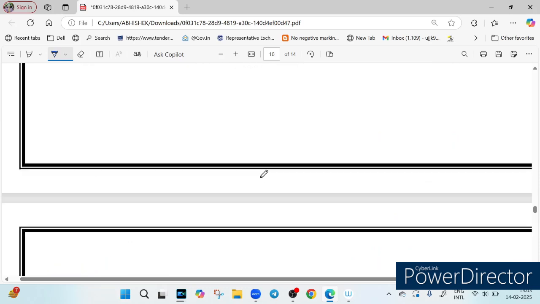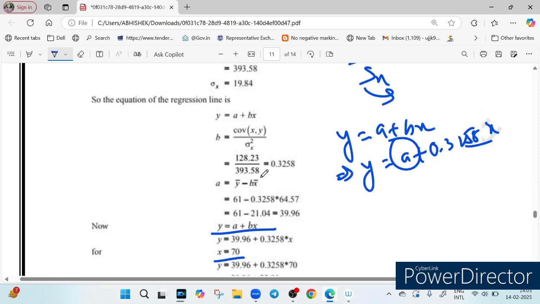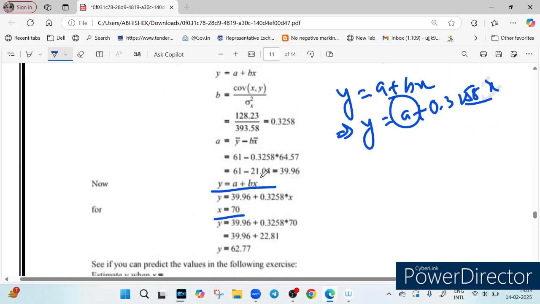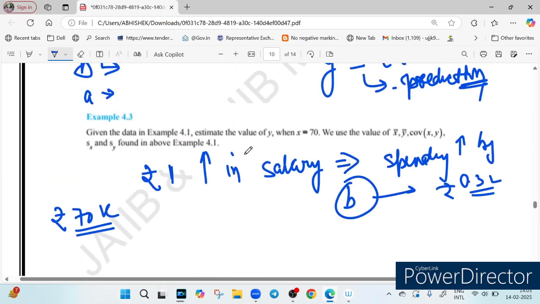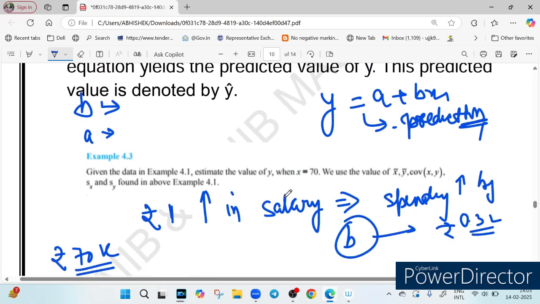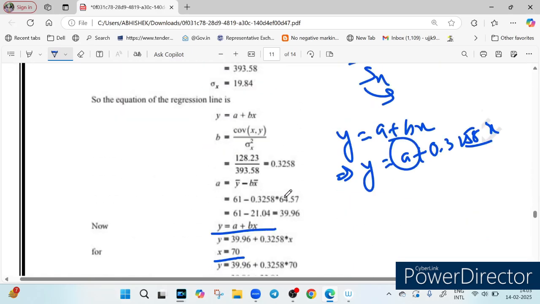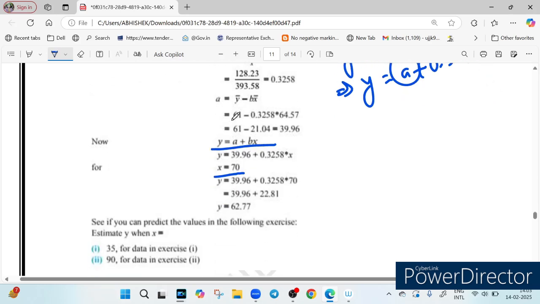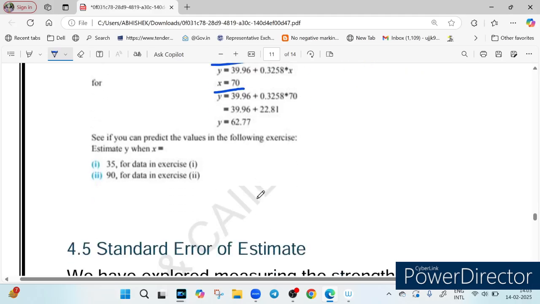To get the value of a, what you will do? a is equal to y bar minus b times x bar, right? So what is the value of y bar? y bar is given as 61 here. b you know, x bar you know, so you can find a. So a will give you 39.96, right? So this way you can predict the value.